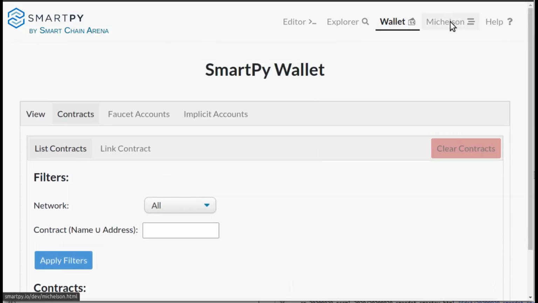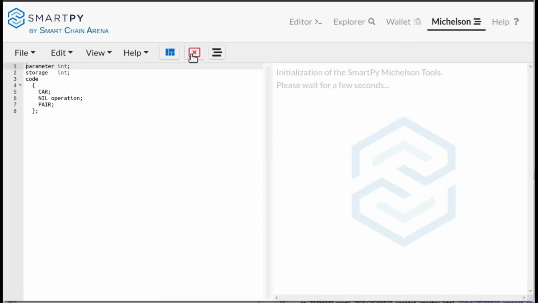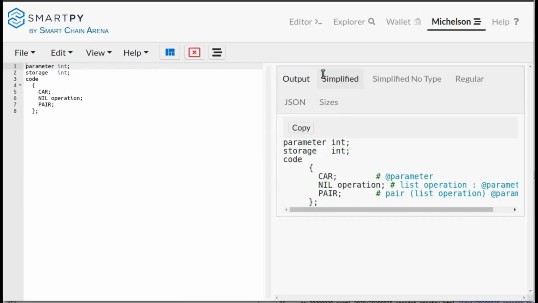There's also a Michelson editor itself. So for now, it is for studying Michelson, and soon for decompiling Michelson. But already it's useful to see the typing live in the code as comments.